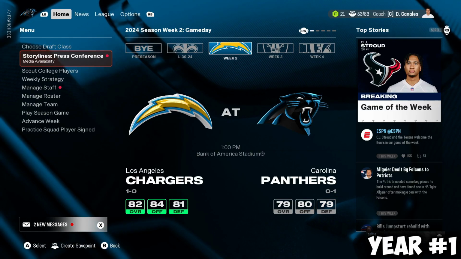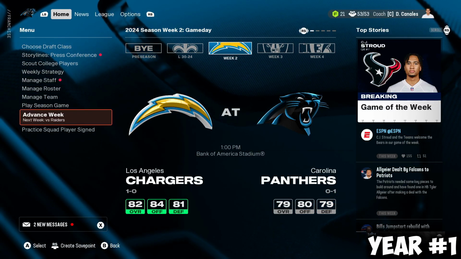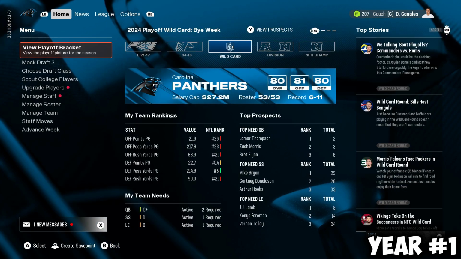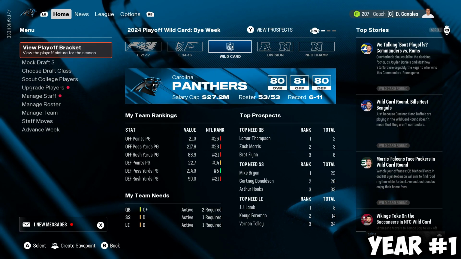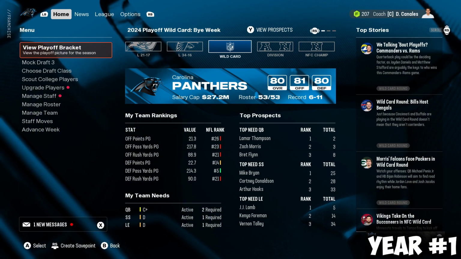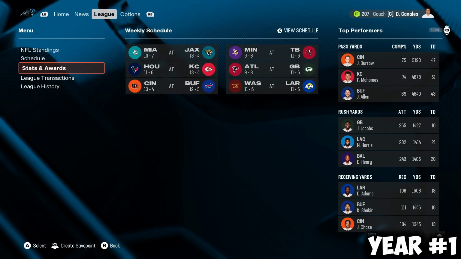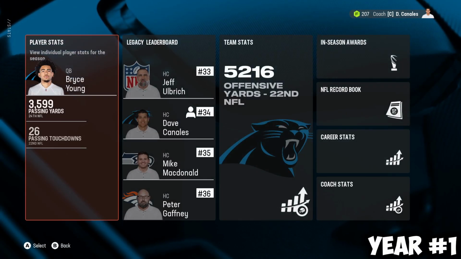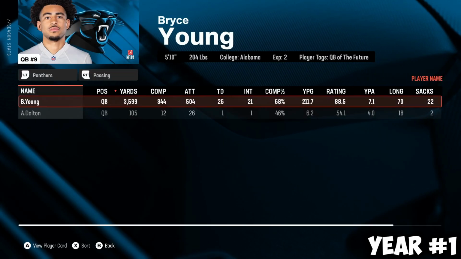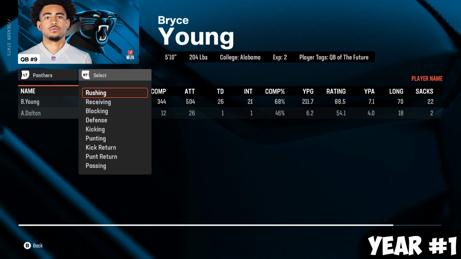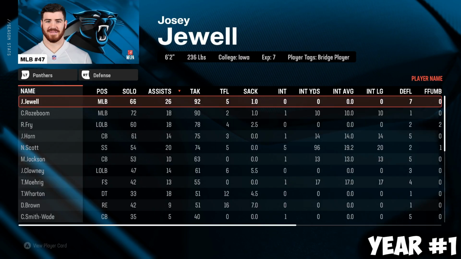But we're going to go ahead and sim to the end of the season, show you guys what the overall stats are looking like. So after the first season, we go 6-11 on this Panthers team. If we go to stats and awards, this is what we are most looking forward to. It is the stats of our player. First year, rookie season, head over to the defense.